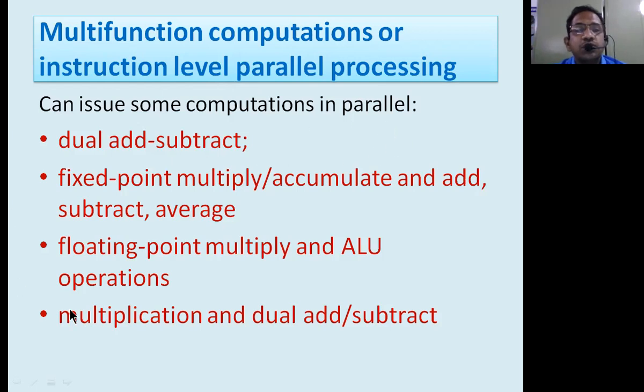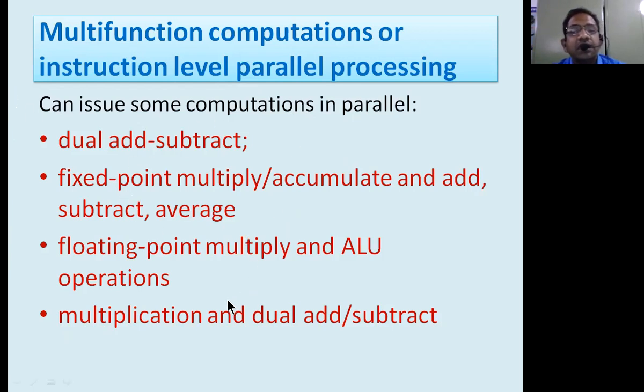So what are the issues that we can come across in such a multifunctional computational processor? Dual add subtract operations. Dual means what? Two. That means both data as well as program instructions normally support dual add subtract operations because it has got two sets of buses. Okay, therefore we can perform this.